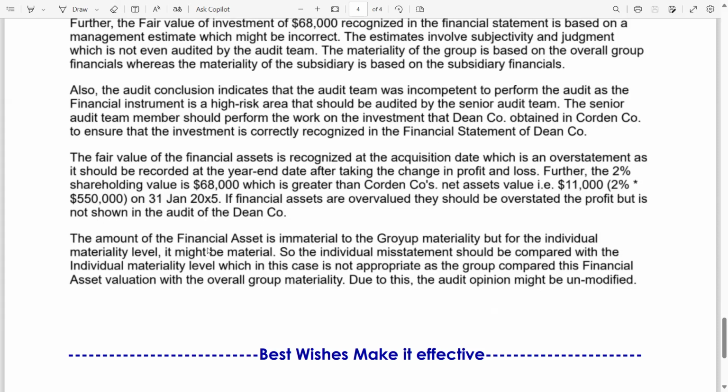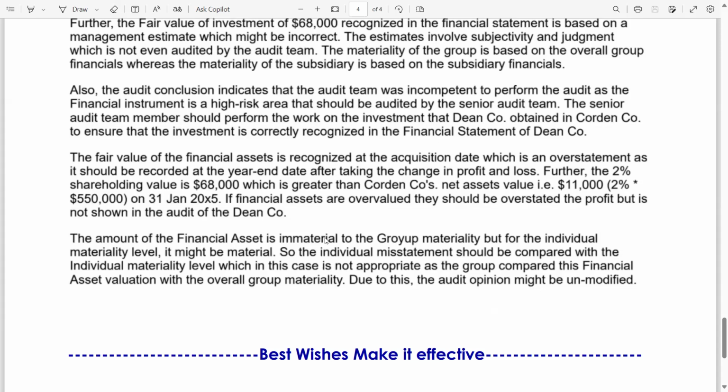company. The amount of the financial asset is immaterial to the group materiality, but for the individual materiality level, it might be material. So the individual misstatement should be compared with the individual materiality level, which in this case is not appropriate, as the group compared this financial asset valuation with the overall group materiality. Due to this, the audit opinion might be unmodified.